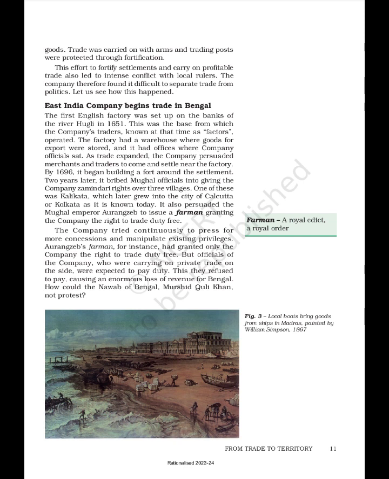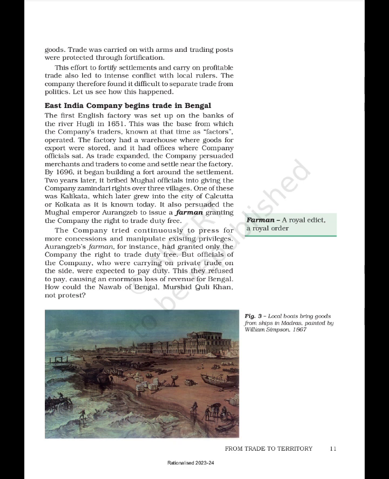East India Company begins trade in Bengal. The first English factory was set up on the banks of the river Hooghly in 1651. This was the base from which the Company's traders, known at that time as factors, operated. The factory had a warehouse where goods for export were stored, and it had offices where Company officials sat. As trade expanded, the Company persuaded merchants and traders to come and settle near the factory.